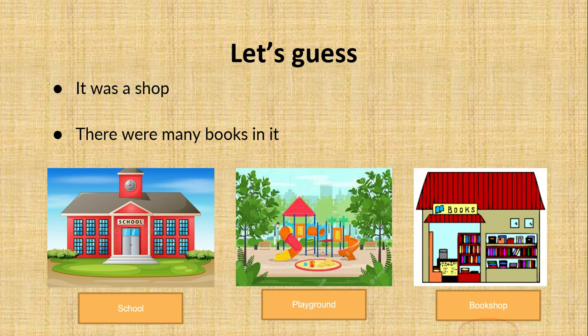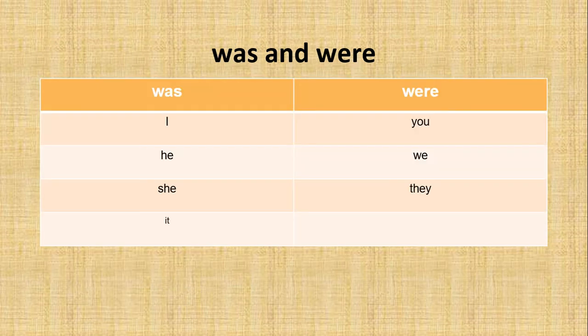Very good. The answer is bookshop. Did you get your answer correct? Great. Today we are going to learn singular and plural past tense verbs, which are was and were. Look at the table here. Under the column was, there are I, he, she, and it. Under the column were, there are you, we, and they.